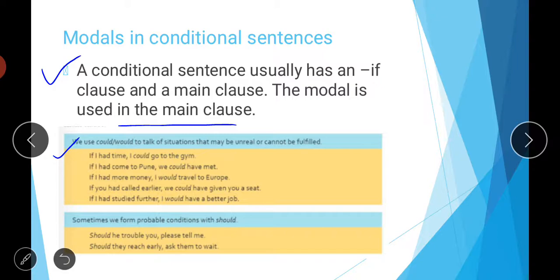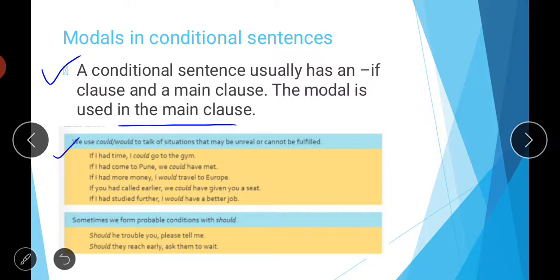So the rule says that we use could and would to talk of situations that may be unreal or cannot be fulfilled. So the things that are not going to happen, or that cannot be fulfilled, like if I had time, I could go to the gym. कि अगर मेरे पास टाइम होता then चला जाता. Then if I had come to Pune, we could have met. कि अगर मैं पुणे आया होता तब हमने मिल लेना था.